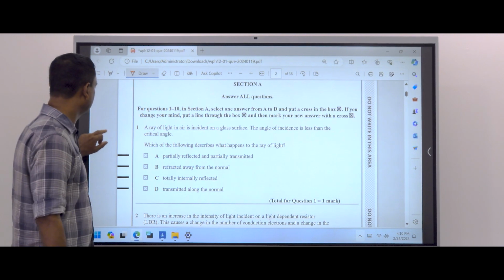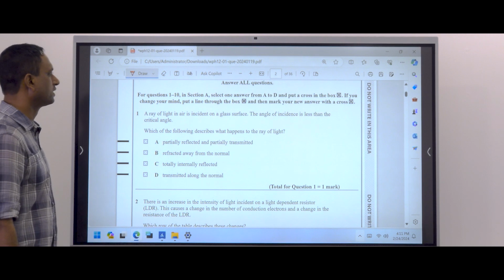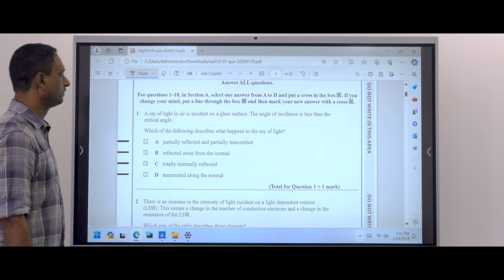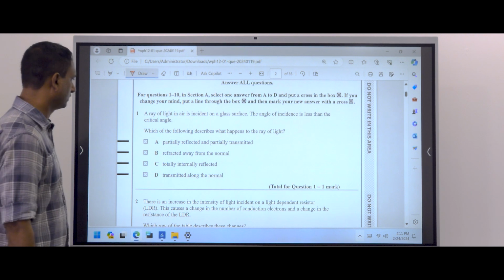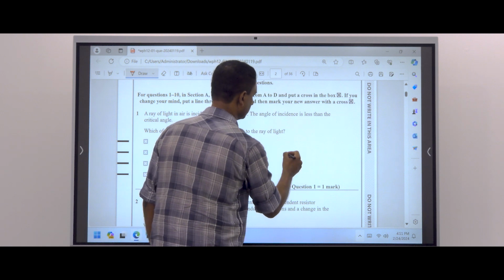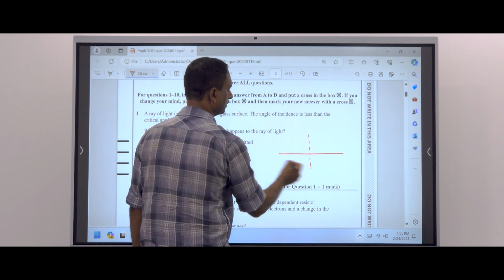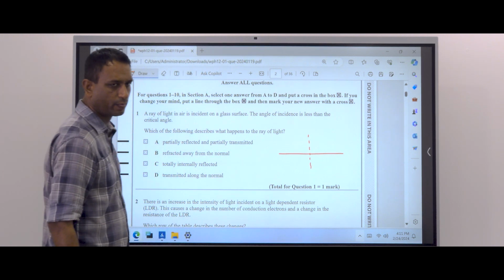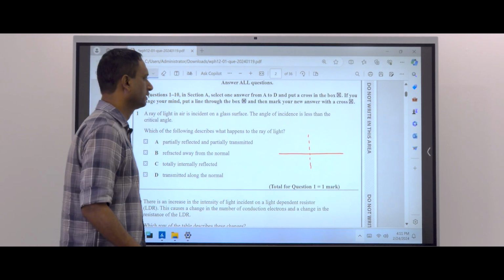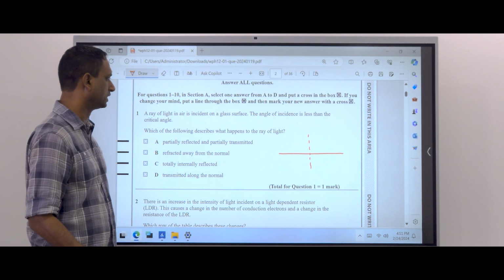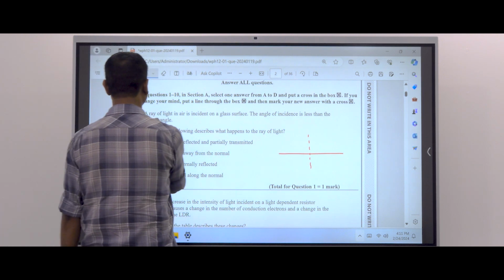First question. A ray of light in air is incident on a glass surface. The angle of incidence is less than the critical angle. We know that when a ray travels from a less dense medium to a higher dense medium, total internal reflection never occurs, even though the angle of incidence is less than the critical angle.